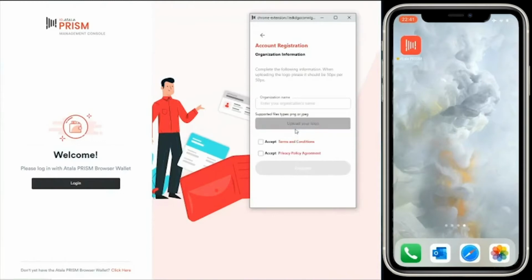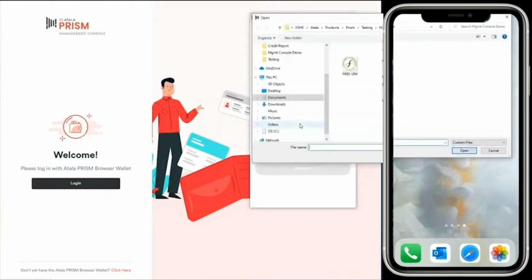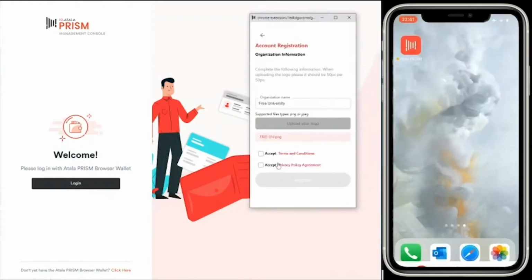So that's now been verified, and now we're just going to put in some organizational details. So first is the organization's name, so let's put in the Free University. Then we'll just upload that organization's logo. We're going to accept some terms and conditions and privacy policy agreements, and let's register.